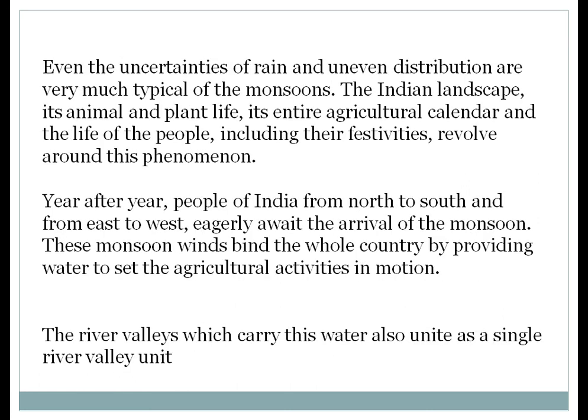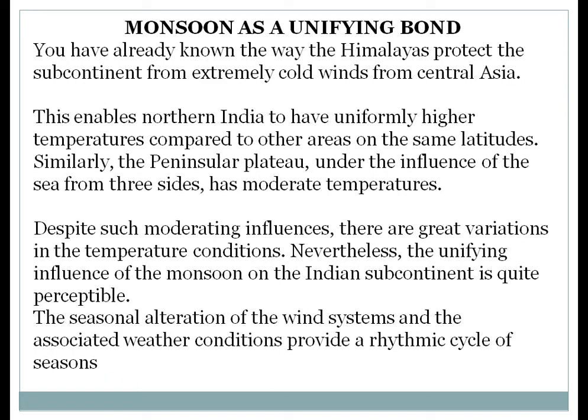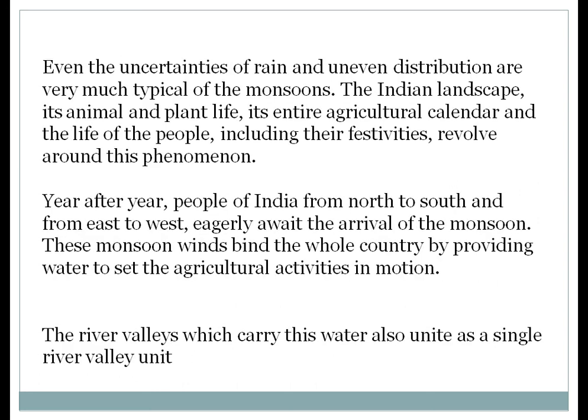Next, to explain this point, it is clearly there: arrival of rainfall. Year after year, people of India from north to south and from east to west eagerly wait for the arrival of the monsoon, and these monsoon winds are binding the whole country by providing water to set agricultural activity in motion. So this paragraph is clearly explaining why the monsoon is called the unifying bond.